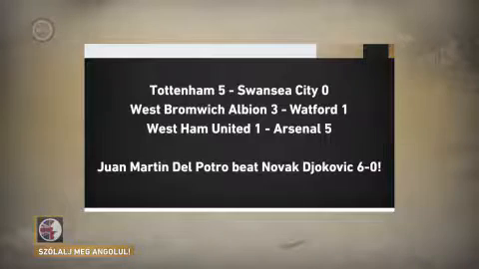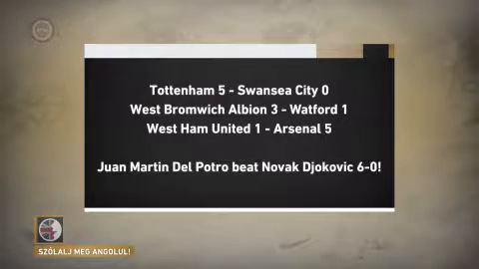Now, we also learned that in sports, the number 0 changes. In most sports, the number 0 is nil. But in tennis and table tennis, the number 0 is called love. Tottenham 5, Swansea City 0.